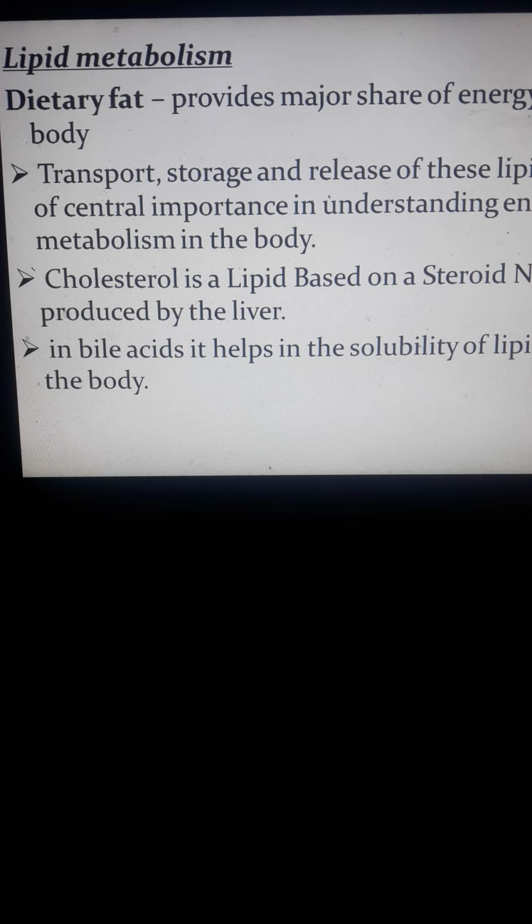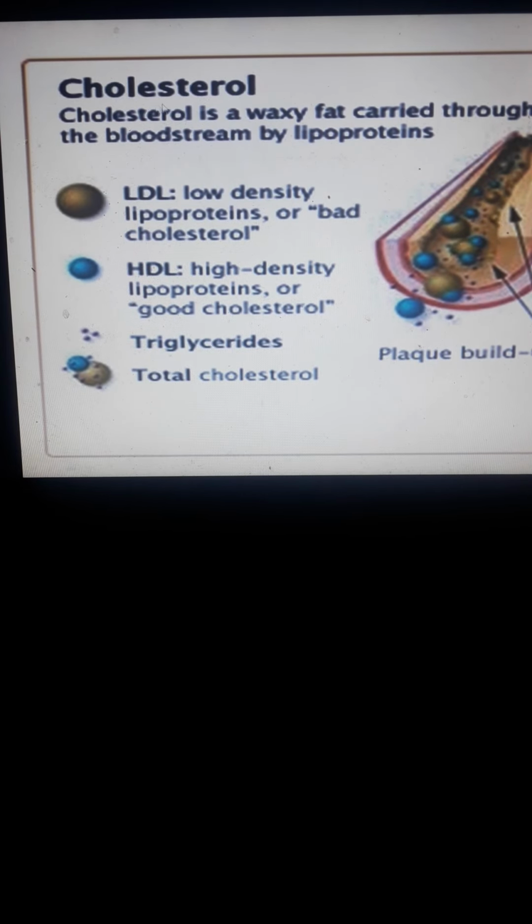So cholesterol is a lipid based on a steroid nucleus produced by the liver. Take note, the liver produces cholesterol. In bile acid, it helps the solubility of lipids in the body. Cholesterol is a waxy fat carried through the bloodstream by lipoproteins, because lipoproteins are the ones that transport the fats inside the body. So we have three types: low density lipoproteins, high density lipoproteins, and triglycerides. These comprise the total cholesterol.